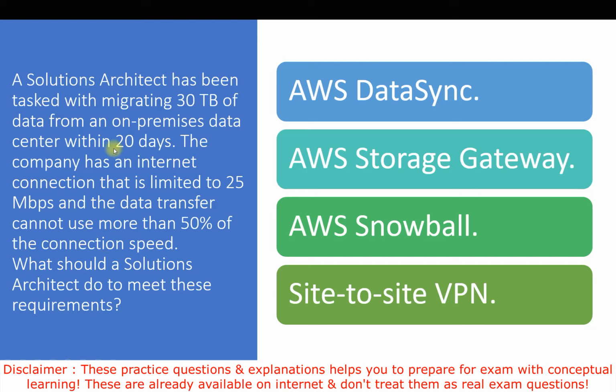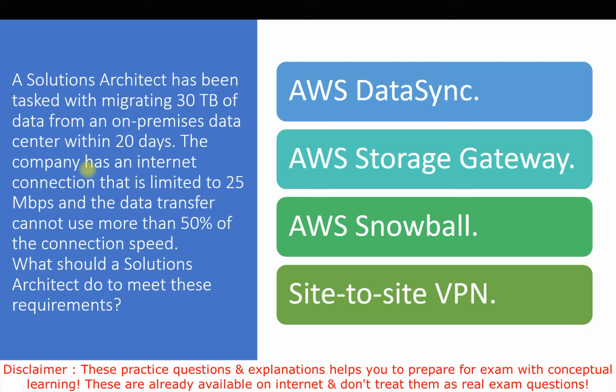In the question, they have 30 TB of data and just 20 days to migrate this data from your organization's data center to the AWS cloud. They have an internet connection of 25 Mbps, but we can use only 50%, that means 12.5 Mbps. The options are AWS DataSync, AWS Storage Gateway, AWS Snowball, and the last option, site-to-site VPN.